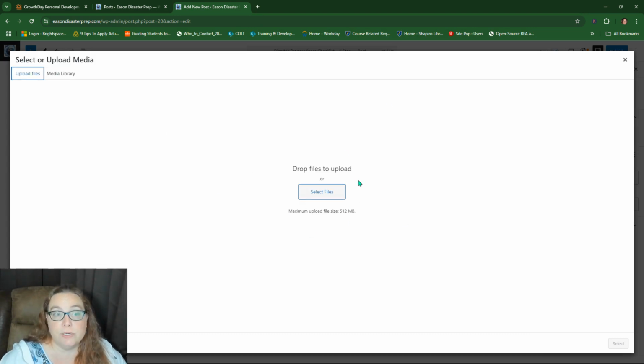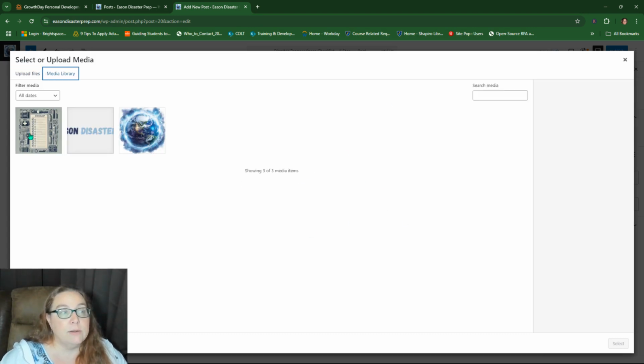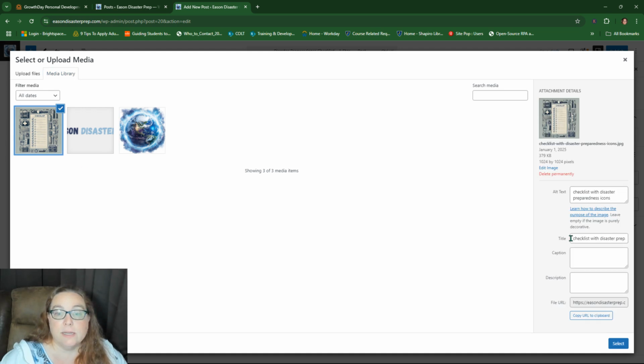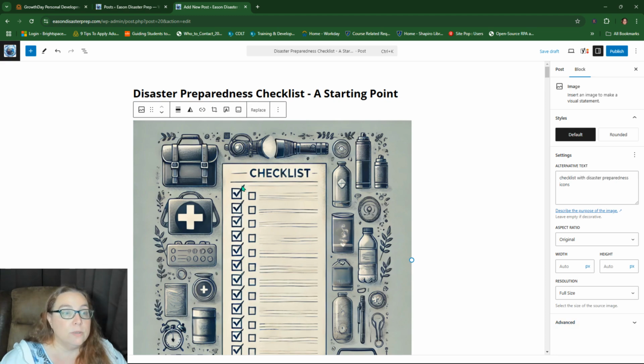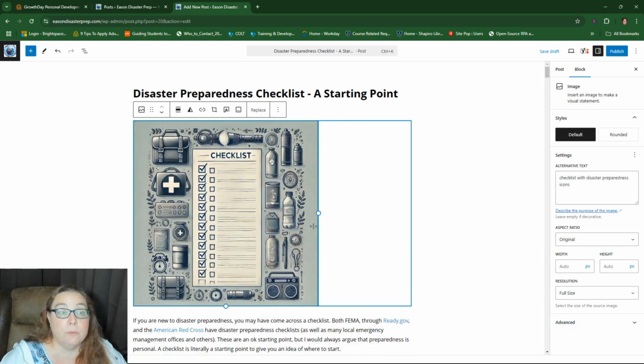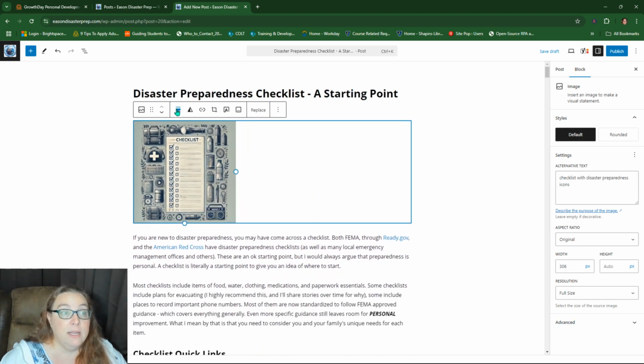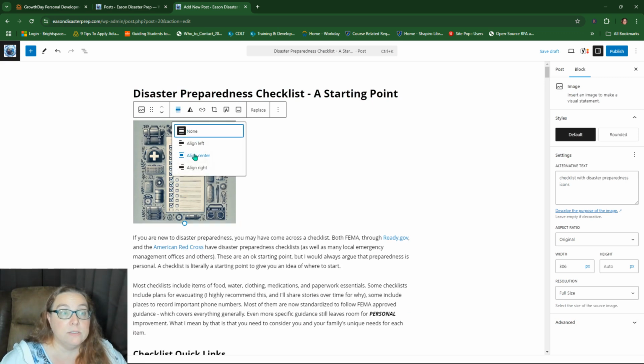You can drag and drop straight into here. And then this one, I already have it. So we're going to click on that. And this, I have the title and the alt text like I mentioned before. So we're going to just select that. Now it's huge, so I'm going to resize it manually like that. And right here, I can align this to the center.